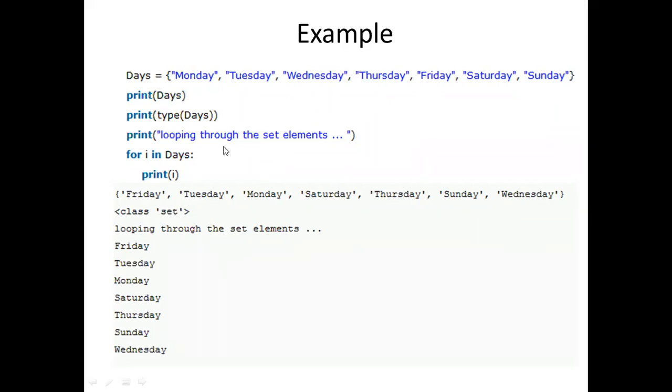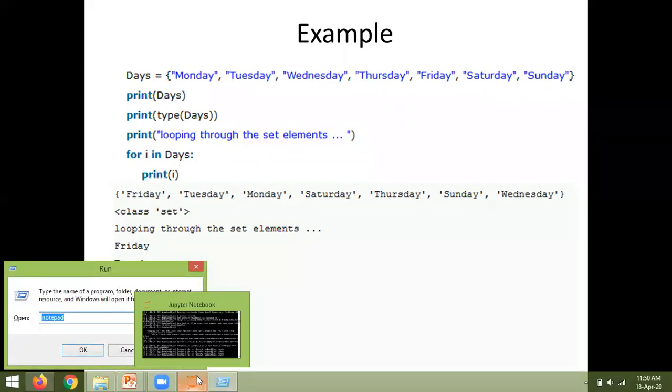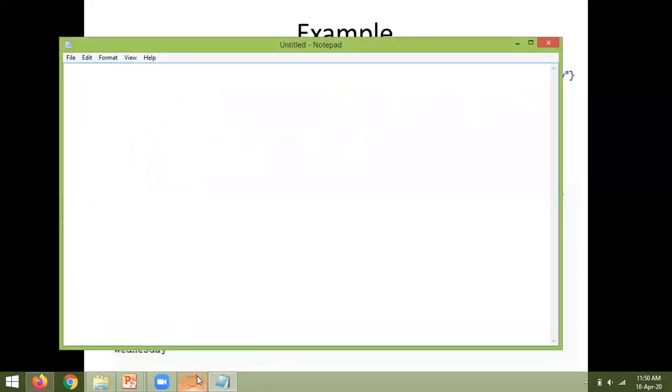See here, in the same program, if I want to take the input, first I have to create a set like this. Suppose my set equal to, see this, I'm creating a variable called my set, and I'm creating an empty set.